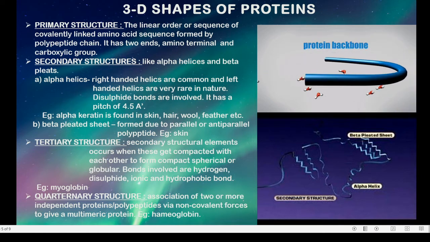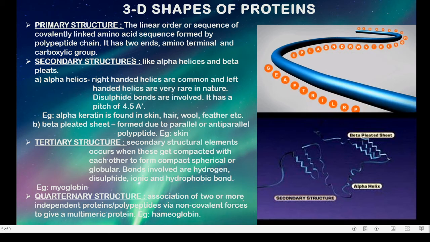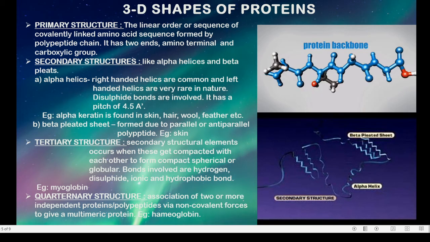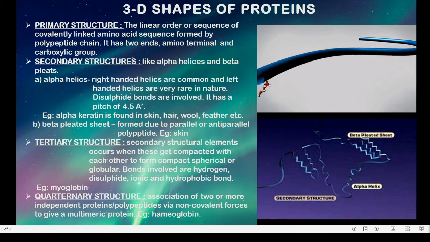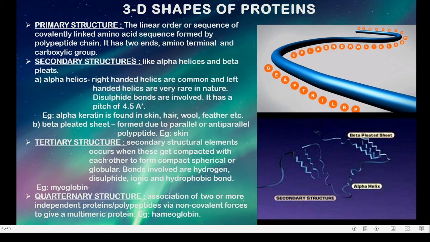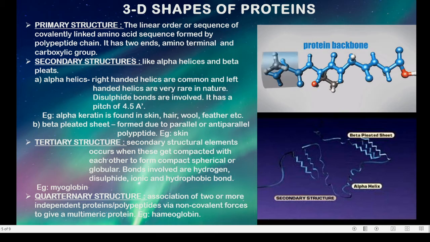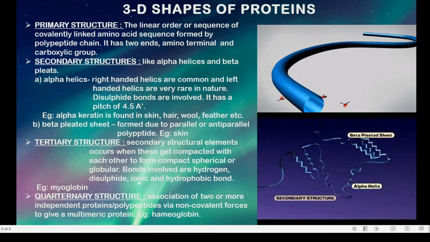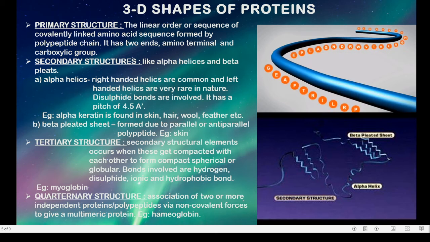So they form the structure of helix and sheet. Examples would be alpha helix and beta pleated sheet. The right-handed alpha helix is very common in nature, and the left-handed alpha helix is very rare in nature, and they are bonded with the disulfide bond.